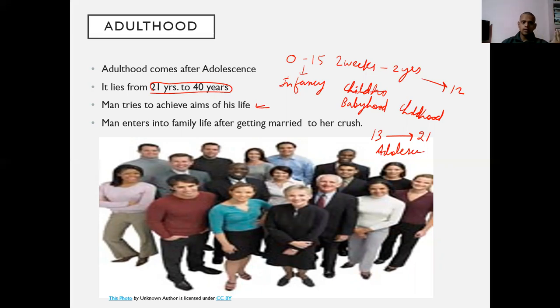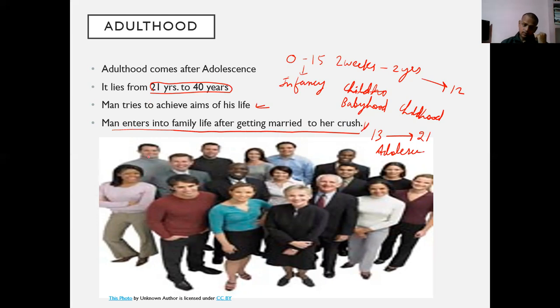And also, man or woman, they get married to their crush. A crush is someone whom people normally fall in love with. Normally it doesn't happen, but I have kept it in the slide that it does happen. So the man enters into family life after getting married to their crush.